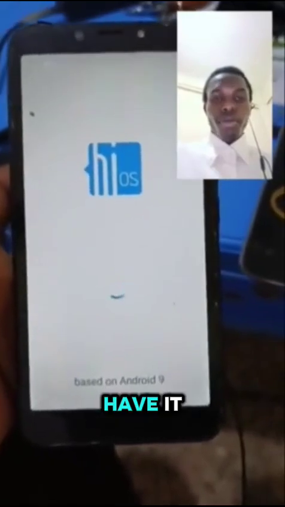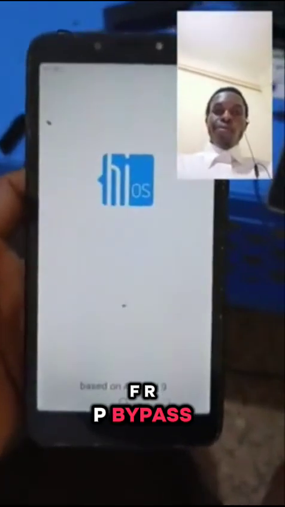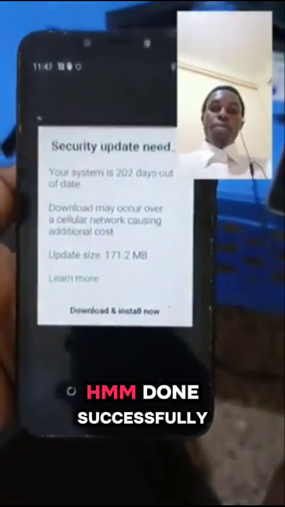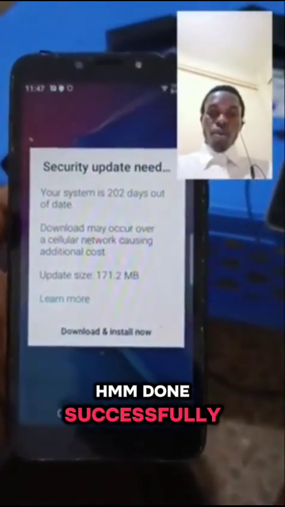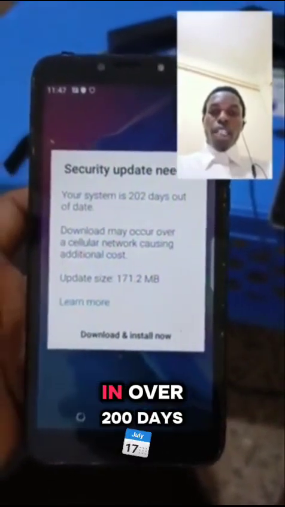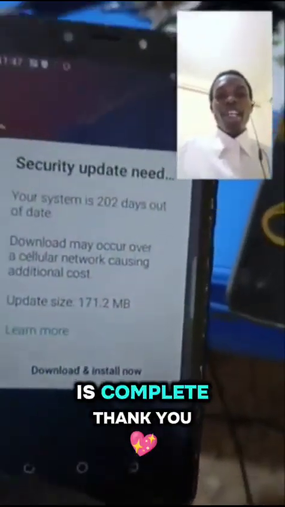And there you have it. FRP bypass on Tecno Pouvoir 3 Air done successfully. You can see the message that says the phone hasn't been updated in over 200 days. That confirms the bypass is complete.